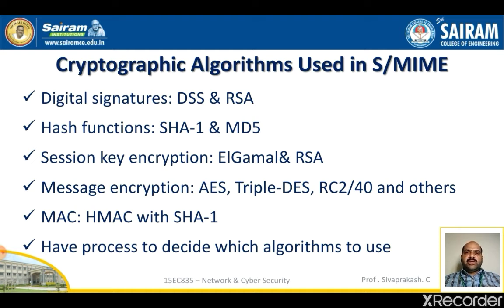For the hash function used to create the digital signature, the specification requires the 160-bit SHA-1 but recommends that the receiver support 128-bit MD5 for backward compatibility with older versions of secure MIME.